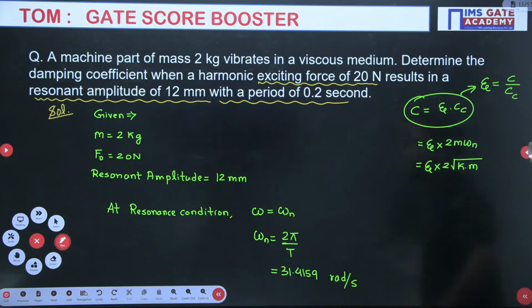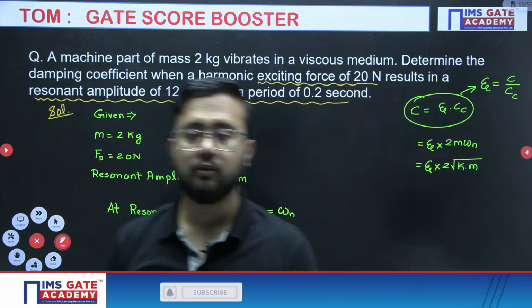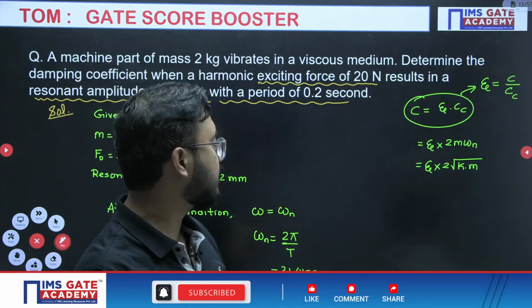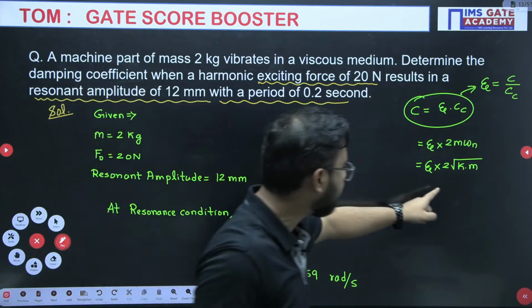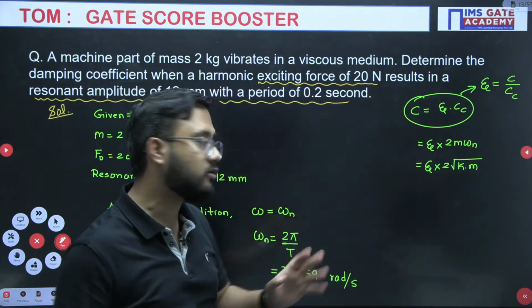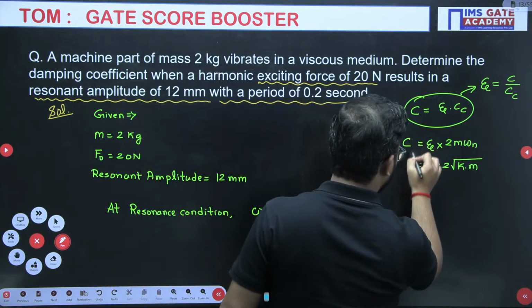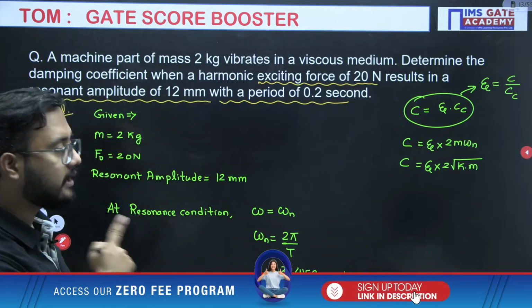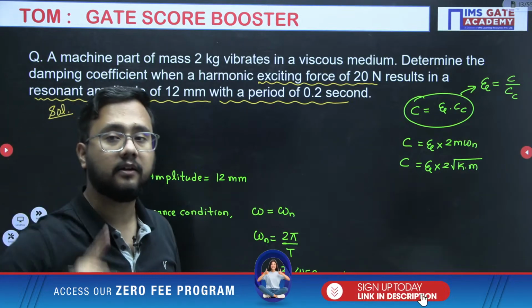Mass is given, but k is not given. K is also unknown, damping factor is also unknown. To get the answer of damping coefficient, what is required? Damping factor as well as k, because mass is given. These two values are required. So on the side we have written these are the parameters required. What I will do to get those parameters, that is what I need to think.